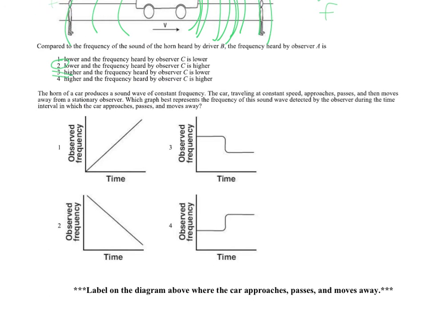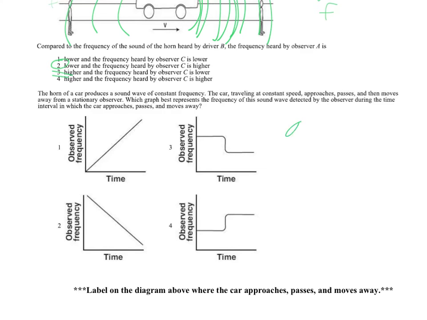This next one, a horn of a car produces a sound of constant frequency. The car traveling at constant speed approaches, passes, and then moves away from a stationary observer. Which graph best represents the frequency of this sound wave detected by the observer during the time interval in which the car approaches, passes, and moves away?